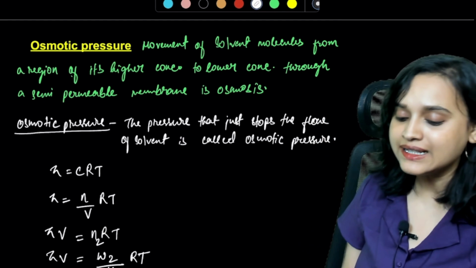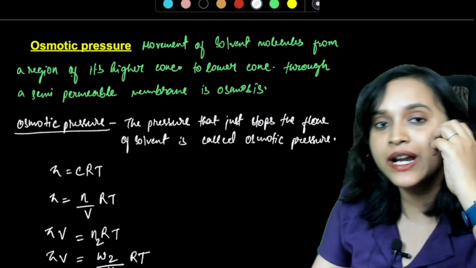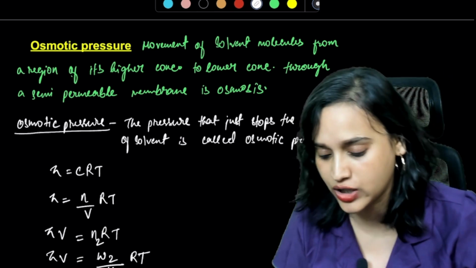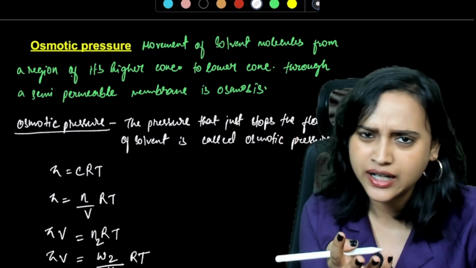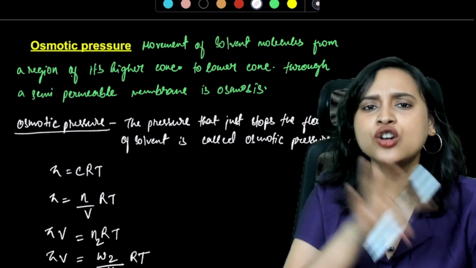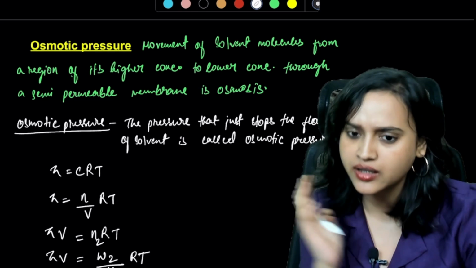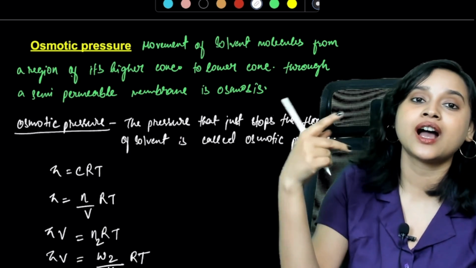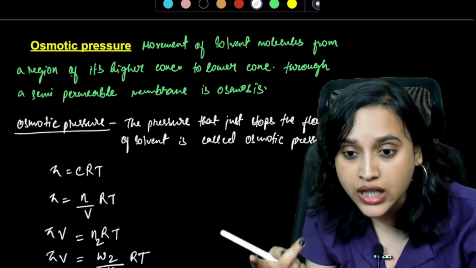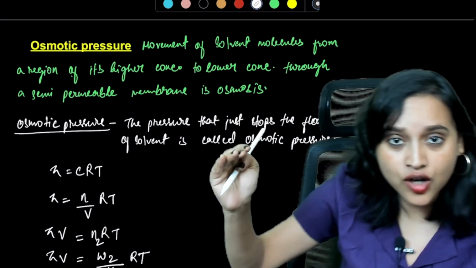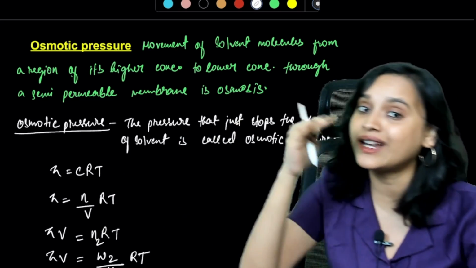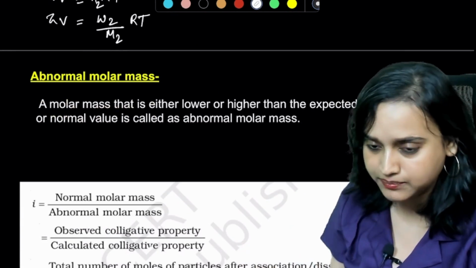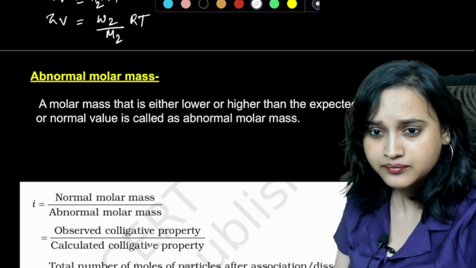Now, in the case of osmotic pressure, you also learn about isotonic solution, hypotonic solution, and hypertonic solution. I haven't written the definition, I'm just going to tell you. Please note it down, everybody. Two solutions, when they have the same osmotic pressure, are called isotonic solutions. What is hypotonic and hypertonic? When you compare two solutions, the one that has higher osmotic pressure will be hypertonic, and the one that has lower osmotic pressure will be called hypotonic solution. Clear?